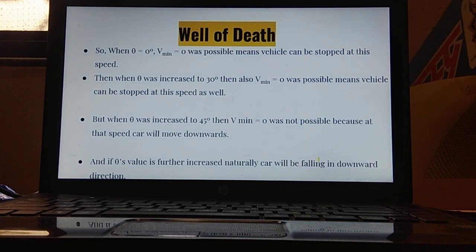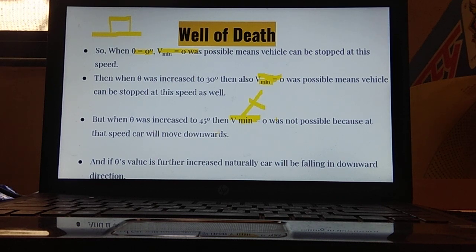Now we will generalize whatever we have studied. First of all, whenever the angle is 0, meaning it is a straight line, the vehicle will stop and V min equal to 0 will be possible. If we increase the angle to 30 degree, then velocity minimum was also possible. Now if we increase the angle to 45 degree, then V min equal to 0 is not possible.